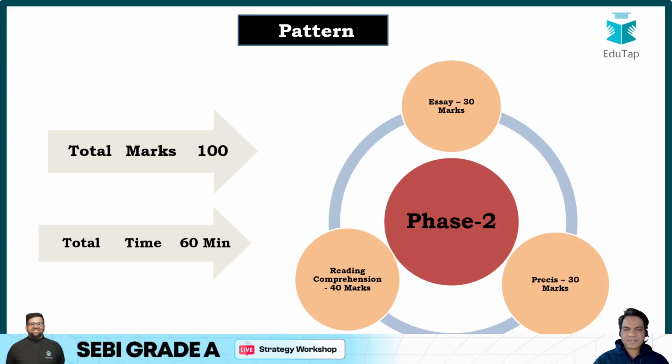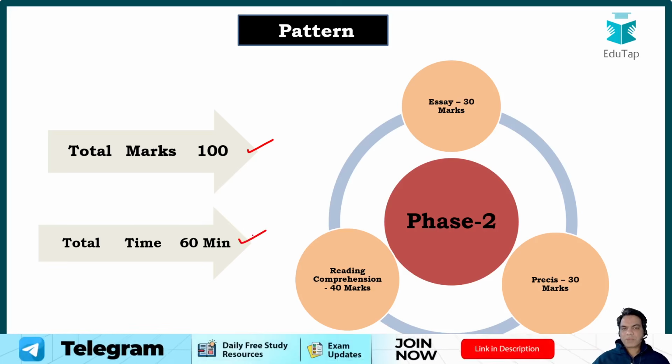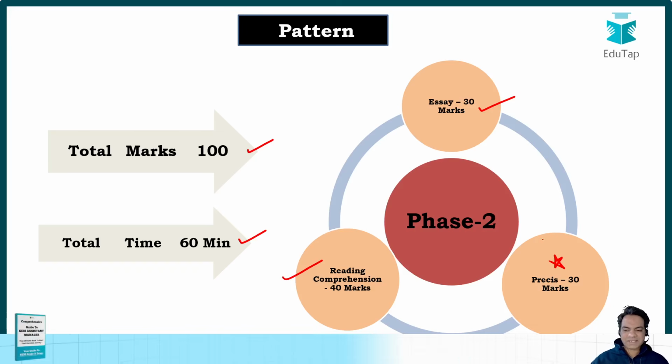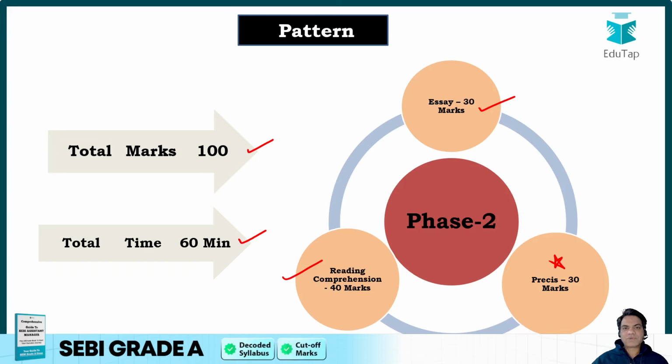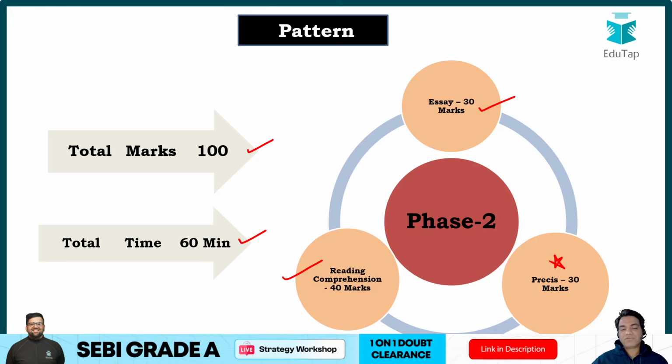Let's begin guys. So first of all, let's understand what is the pattern of descriptive English paper and what is the weightage of Precis writing in phase 2 exam. Now guys, the descriptive English paper holds weightage of 100 marks and you get only 60 minutes. This is the biggest challenge for SEBI. You get only 60 minutes to complete 3 answers. Essay writing is worth 30 marks. Reading comprehension is worth 40 marks. But Precis writing is the most scoring part of this paper. Reason being, it's worth 30 marks and you only have to write 120 words. So 120 words worth 30 marks. I think it's a good deal, right? Because for essay you have to write 250 to 270 words, and that's on your own.